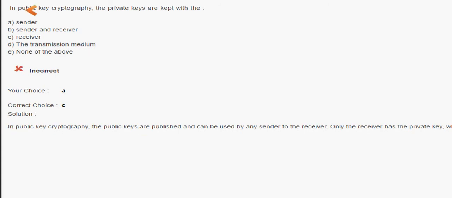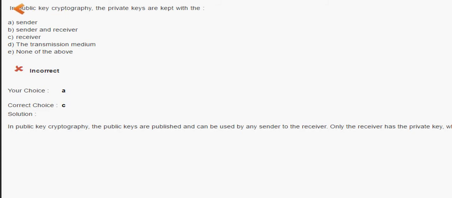So the answer is: in public key cryptography, the private keys are kept with the receiver, because the public keys are published and can be used by any sender to send to the receiver, and only the receiver has the private key which is required to decrypt the message. So remember, a private key is shared only with the receiver, not the sender.